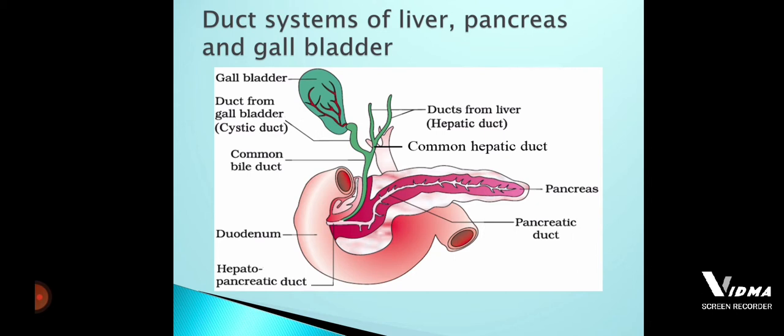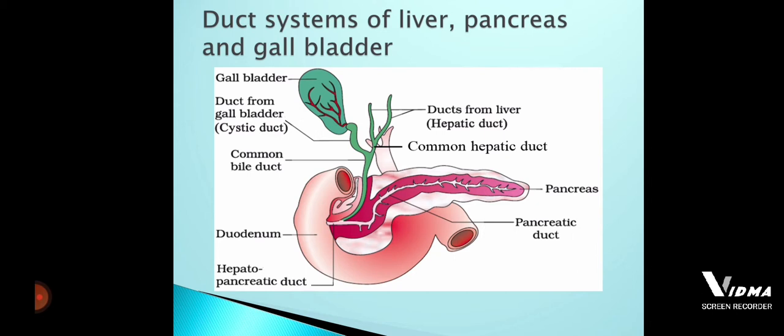So two lateral connections would be observed on the surface of the duodenum. In order to avoid the two openings, the two lateral connections with respect to the liver and pancreas, the liver's common bile duct and the pancreatic duct both are going to join together and make a common duct, and that common duct is going to open inside the duodenum.